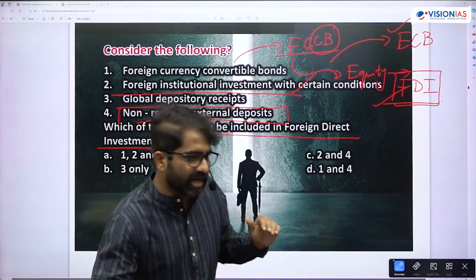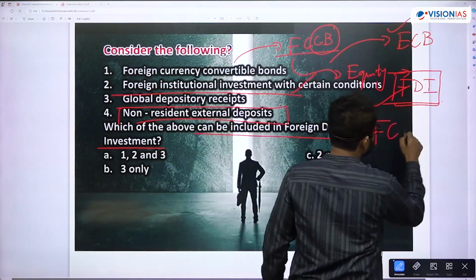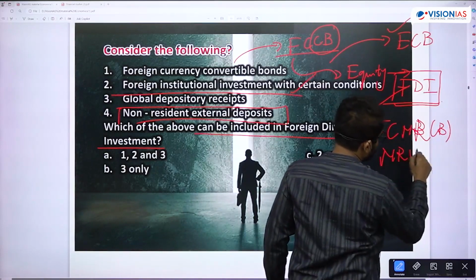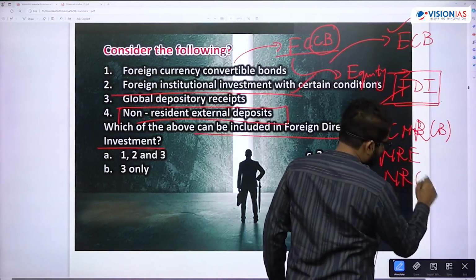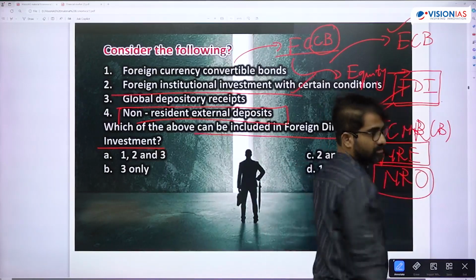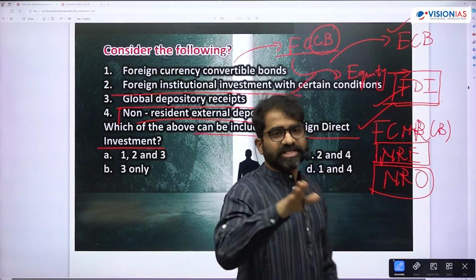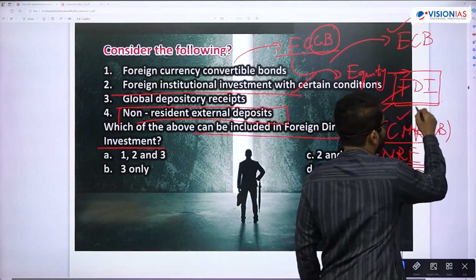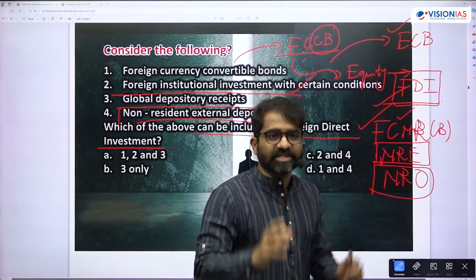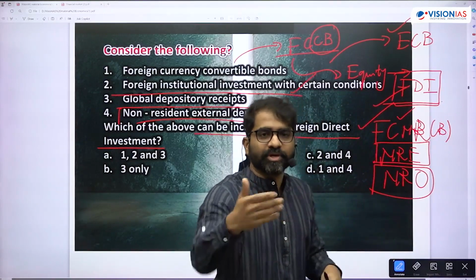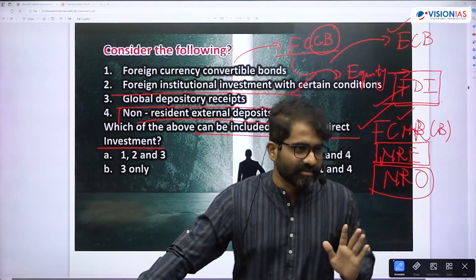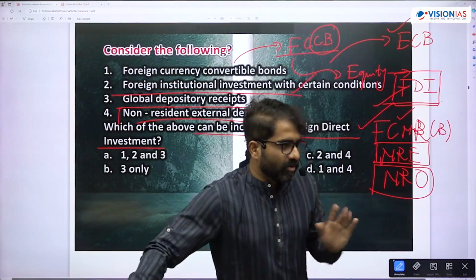See, there are FCNRB, foreign currency non-resident Indian bank account. Okay, then you have NRE account, and you have NRO, non-resident ordinary, non-resident external, and FCNRB. So foreign currency non-resident account is maintained only in foreign currency, the first one. It is maintained only in dollars. The NRI is putting that money for a certain locked-in period, 2 years, 3 years, 5 years. That means it is a kind of FD type of account, term deposit. No demand deposit, only term here.